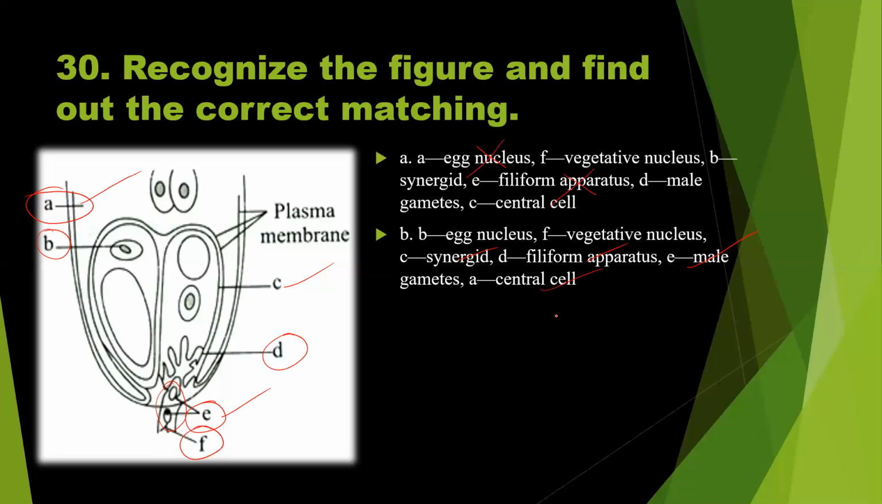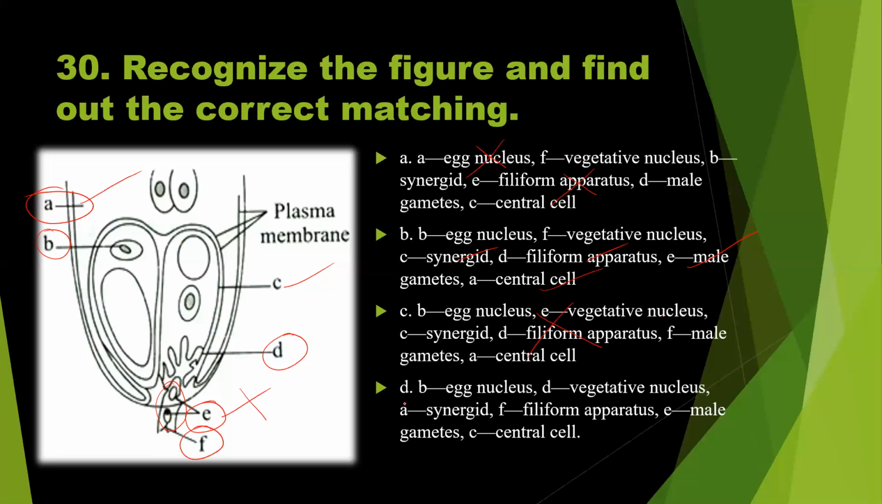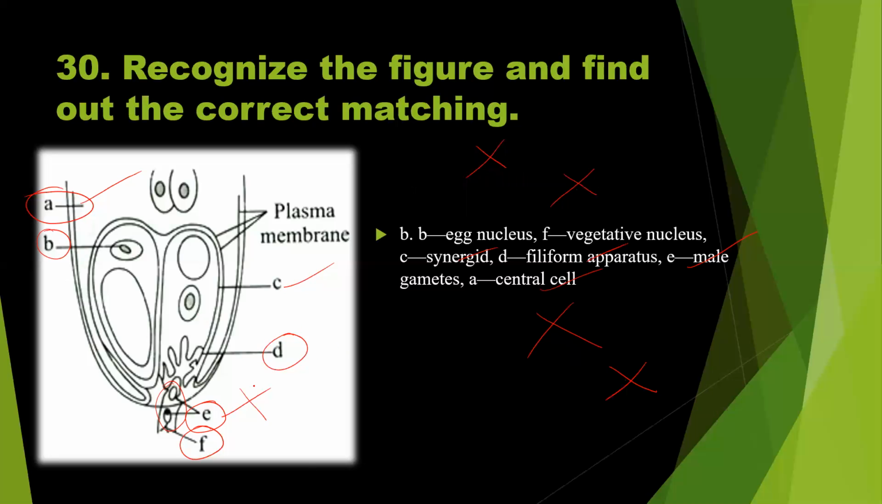Let us see the other options. B egg nucleus. Okay. E vegetative nucleus. E vegetative nucleus is wrong because two vegetative nuclei are not found. Two male gametes are found. So this is wrong. And option D, B egg nucleus. Okay. D vegetative nucleus. D vegetative nucleus is wrong. So definitely option B should be the right answer. Option B is the right answer to question number 30.